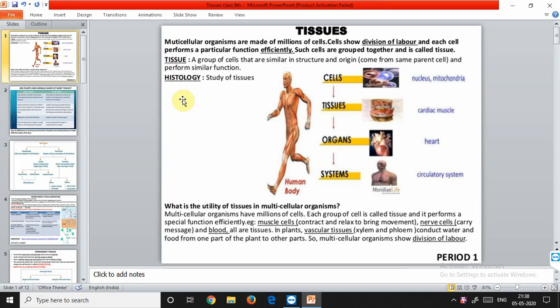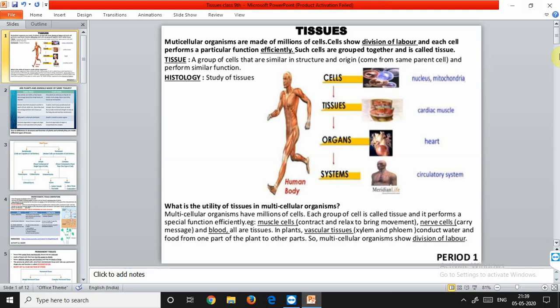So the multicellular organisms are made up of millions of cells that we have discussed. Cells show division of labor. Division of labor means that we have studied there are two types of organisms: the unicellular organisms, for example amoeba, and the multicellular organisms. In the case of the unicellular organism, or single cell body, division of labor is not found, as only one cell is present, so all the work is performed by that single cell. Whereas in multicellular organisms, the cells are different and each cell performs its specific function. So this is the difference between unicellular and multicellular organisms.